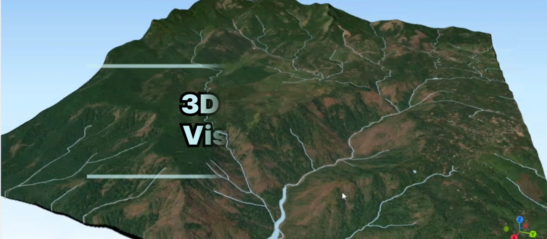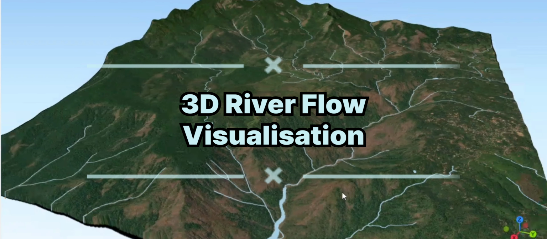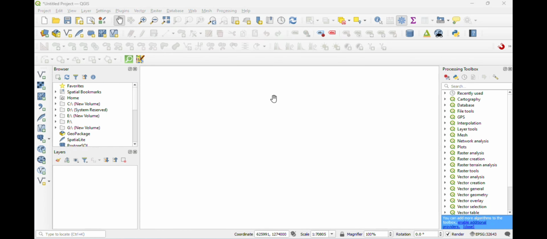Welcome guys. This video's main objective is to visualize the three-dimensional river flow. Three-dimensional river flow is a technique used to visually represent the flow of water in three dimensions. It could be a river or stream. This technique is valuable for understanding river dynamics, planning flood management strategies, designing hydraulic structures, and studying environmental impacts.